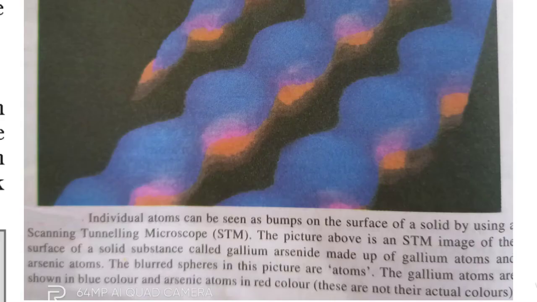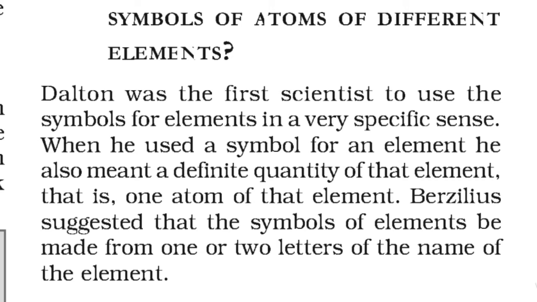In this picture, what you are seeing above is the image of the surface of a solid substance called gallium arsenide, made up of gallium atoms and arsenic atoms. Now let us see the next part of the chapter. What are the modern day symbols of atoms of different elements?